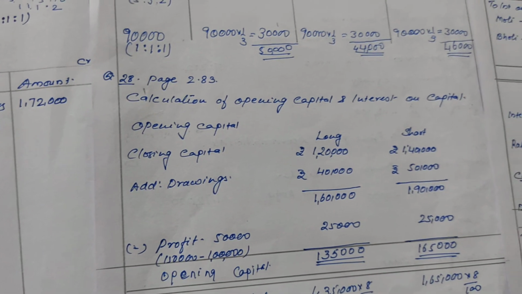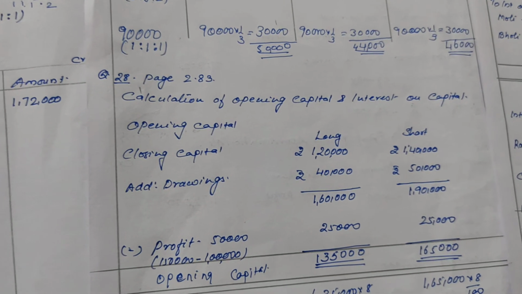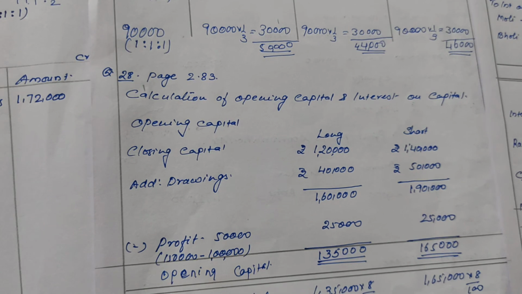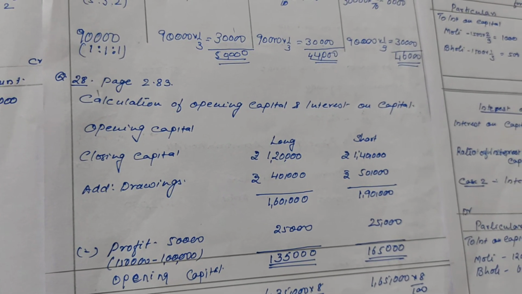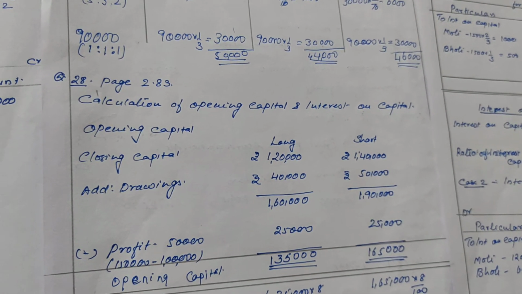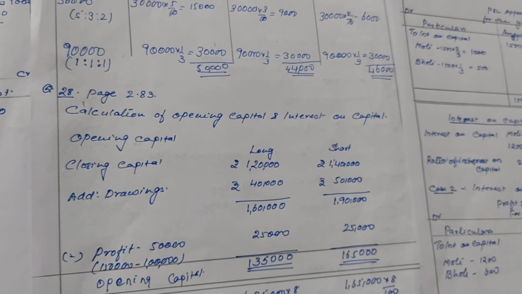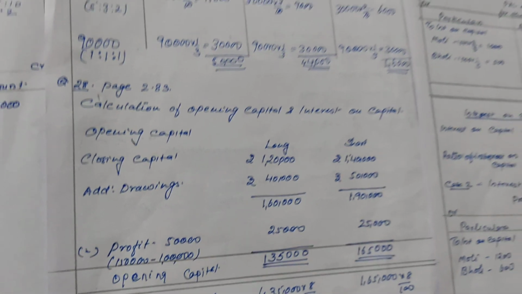The formula for calculating the opening capital is closing capital plus drawings minus profit. This we will apply when our capital account is fluctuating. Since the current account is not given, that means it is fluctuating. So this is the formula and this is the way we have to calculate.